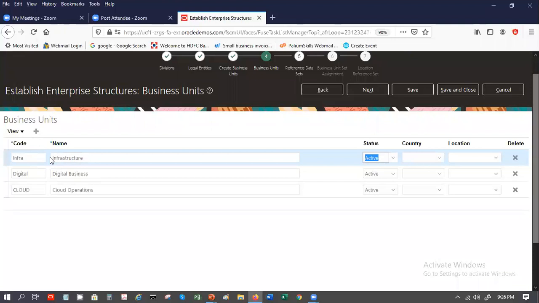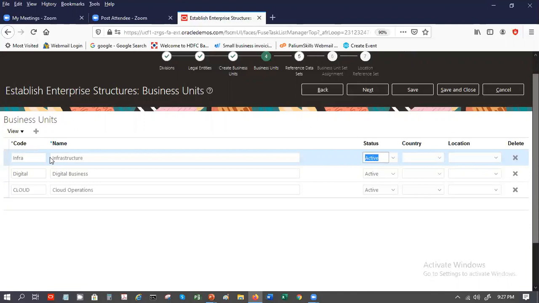Think of Tata Motors. Tata Motors is a company which manufactures vehicles. They could have a business unit which is passenger. So all their passenger cars, Indica, Nexa and all those models will come under that. Commercial trucks, commercial vehicles. Then you have the electric vehicles, the buses. So those are all internal divisions, also called business units.